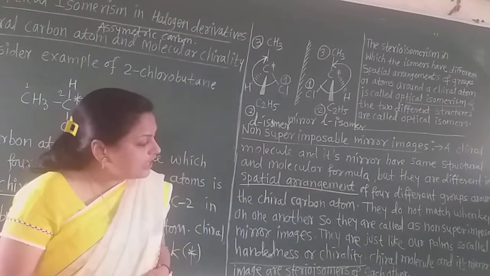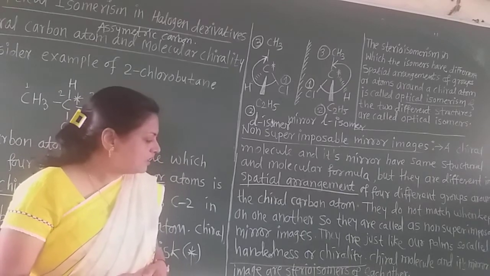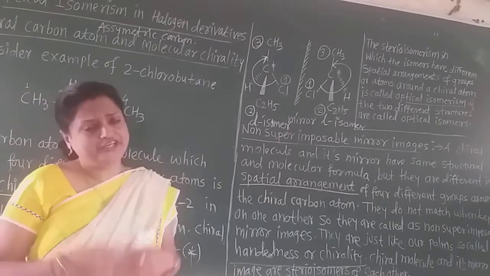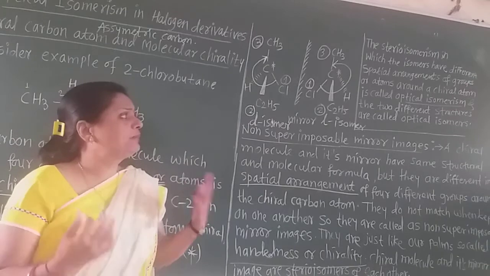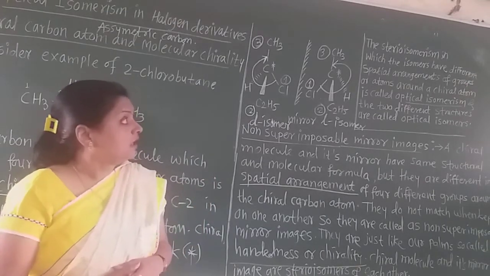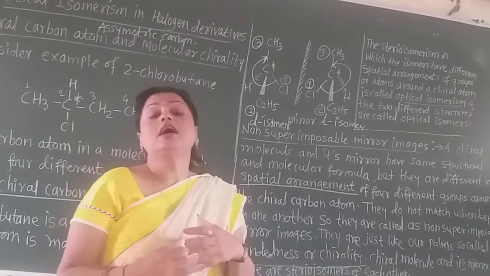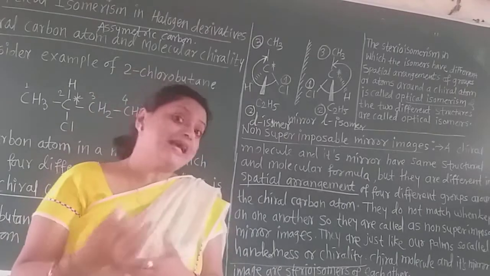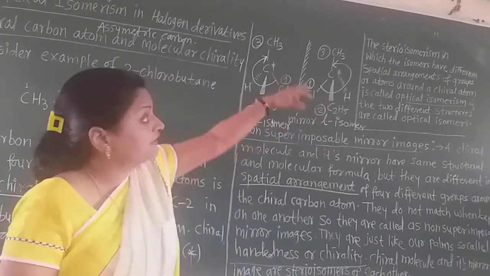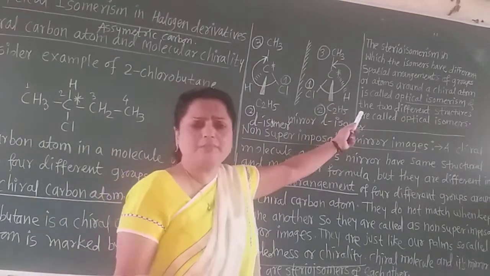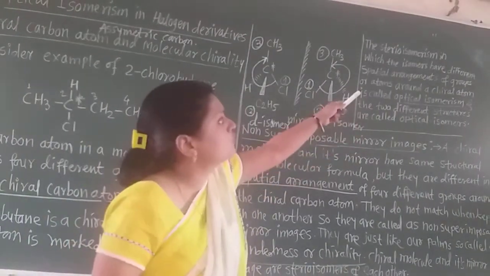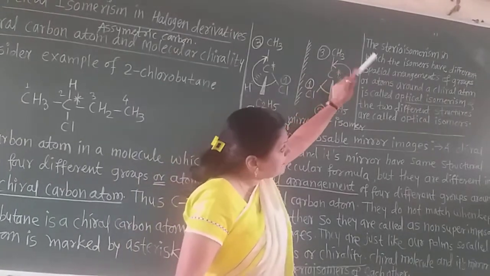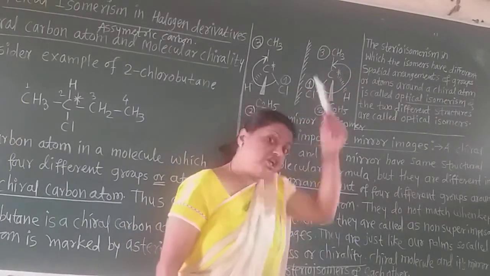Now a chiral molecule and its mirror image are stereoisomers of each other. Stereoisomers, we know, are different in spatial arrangement. Now what is the definition of optical isomerism? Now see the definition. Optical isomerism is originally the stereoisomerism in which the isomers have different spatial arrangement.